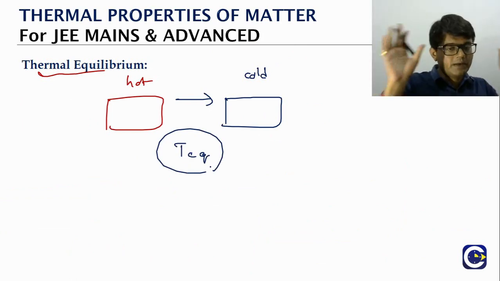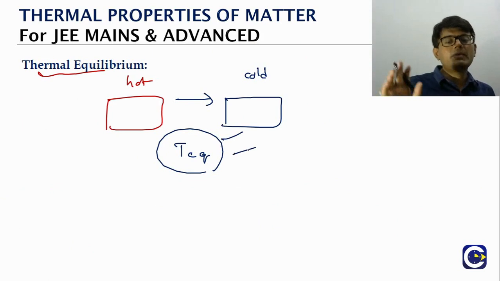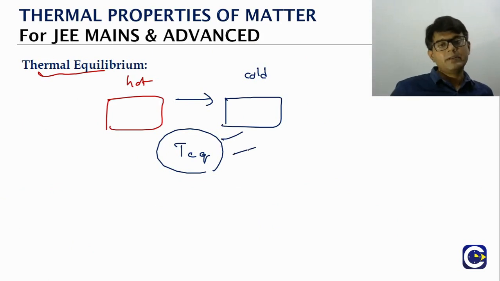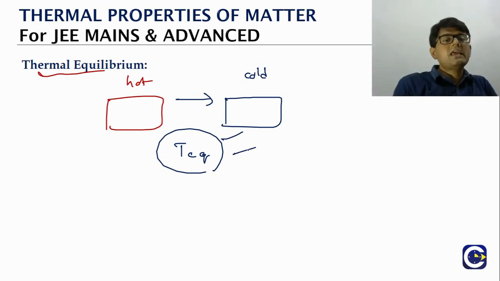Both of them will reach a common temperature, which we call the equilibrium temperature. The hot object's temperature will decrease, the cold object's temperature increases, so that finally they both reach the same equilibrium temperature. And once equilibrium is reached, what is it that we can see?